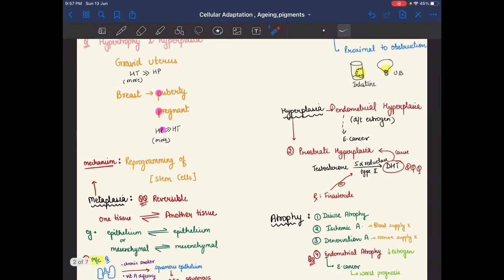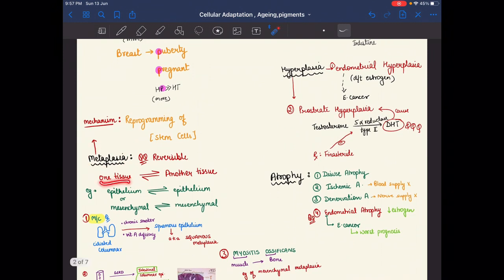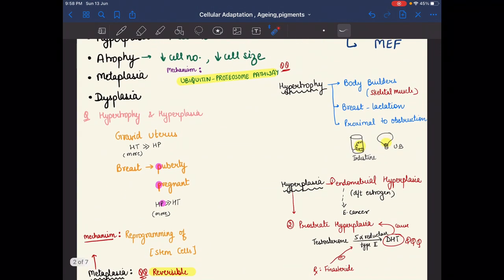PPP. Now metaplasia. In metaplasia, one tissue is converted into another tissue, and it is a reversible process. Examples are one epithelium converted into another epithelium, or one mesenchymal tissue converted into another mesenchymal tissue. And the mechanism of metaplasia is reprogramming of stem cells. The mechanism of metaplasia is reprogramming of stem cells, and the mechanism of atrophy is the ubiquitin proteasome pathway.